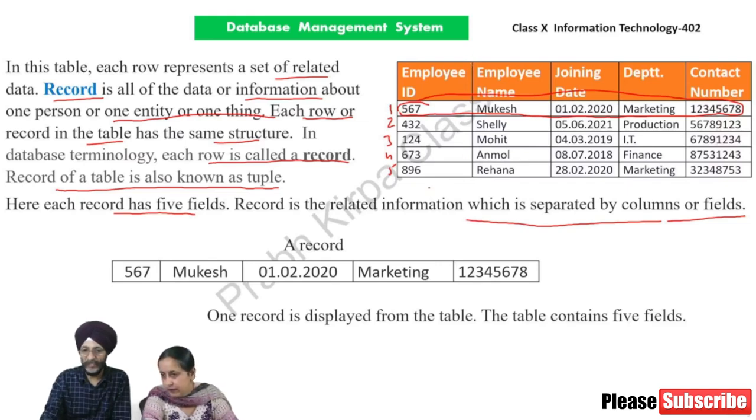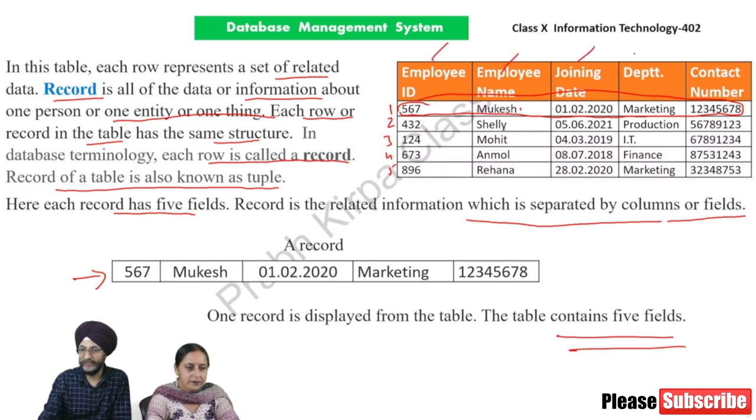These are the columns. This is one record: 5, 6, 7, Mukesh. This is the employee name. This is the joining. This is the one record which we have shown here. This is first line. In the same way, 432 Shelly. This will become the complete line. Complete row will become the second record. In this table, as already told, we have shown only 5 rows, and there are also 5 fields.